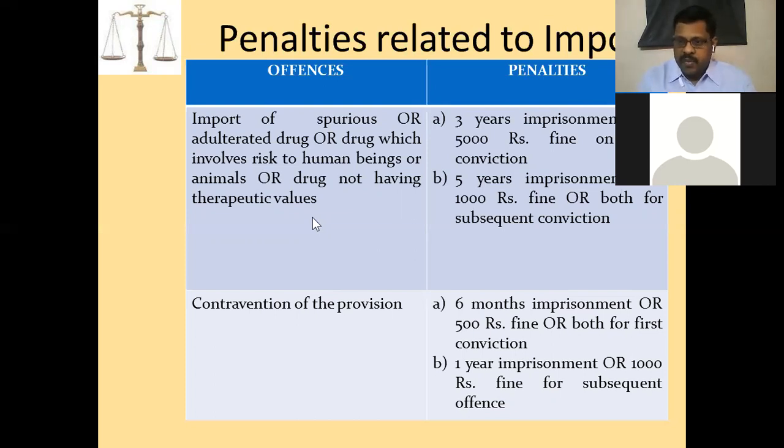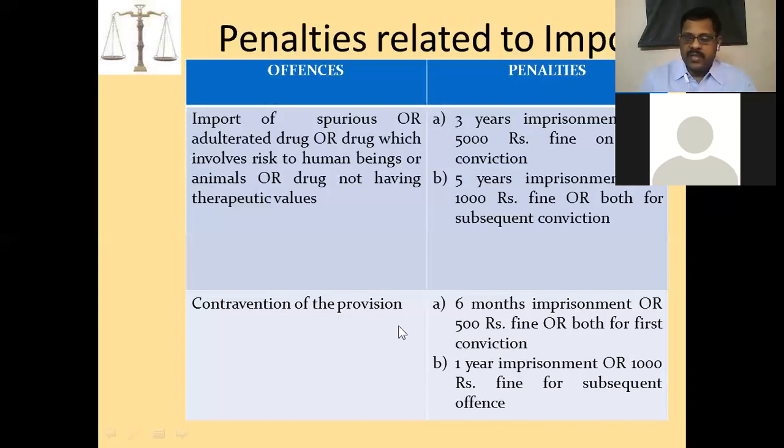First time, if anybody commits such an offense, the first category of punishment will be there. For repeated offenses, it will be 5 years imprisonment and fine. So spurious drugs, adulterated drugs, and drugs which are a risk to human life or to animals, if anyone is involved in importing them, that is a serious offense as per this act.